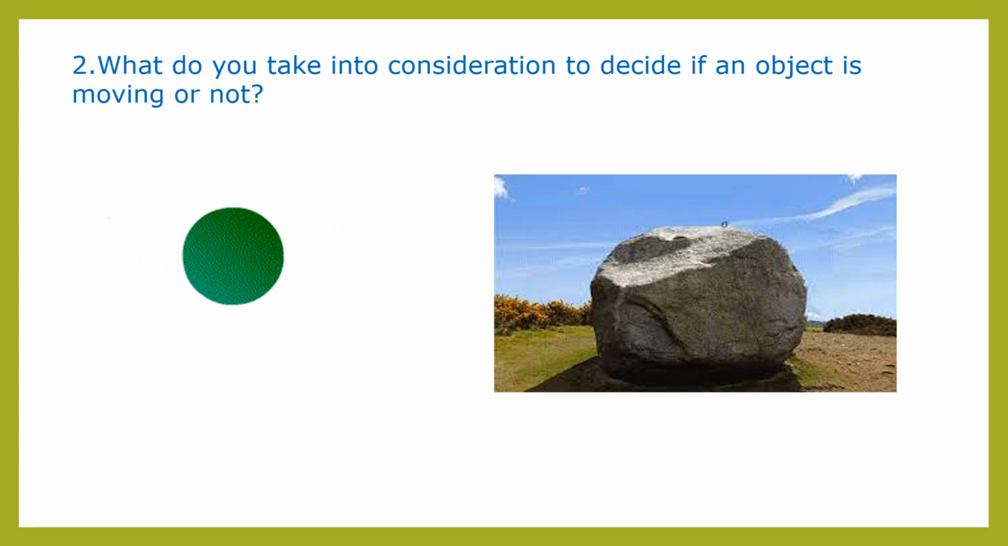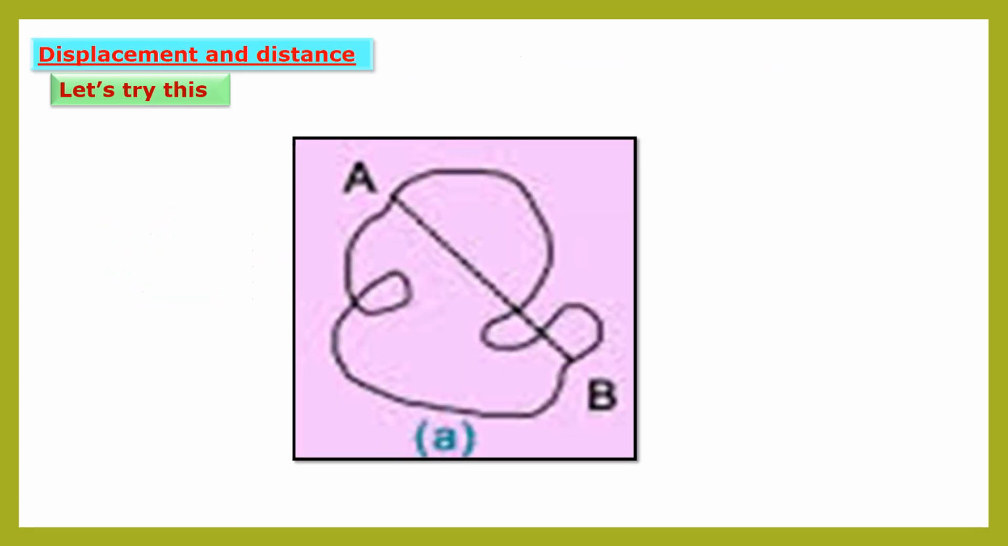Whereas in the second example, that stone is there, so that stone is in a stationary state, meaning that stone is not moving from one place to another place, so we can say that it is not in motion. I hope, children, it is clear to you what the meaning of motion is. Now the next concept is displacement and distance.